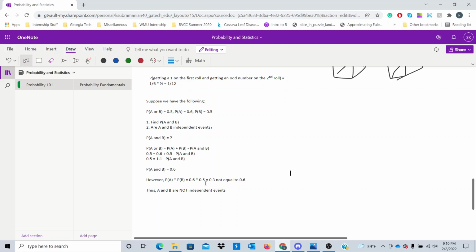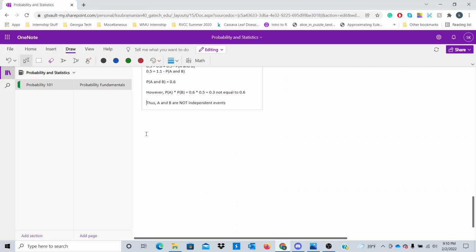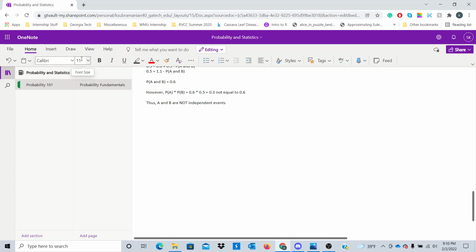The next topic I want to move on and discuss a little bit more in detail is conditional probability. It's actually used a lot, especially if you're into data science and machine learning. You'll see conditional probabilities a lot of the time. So let's make a section for that. All right, so what is conditional probability?